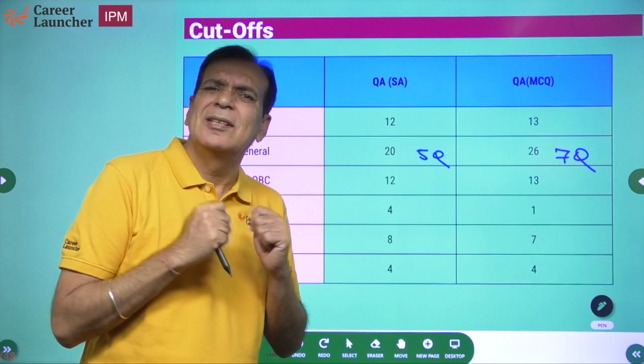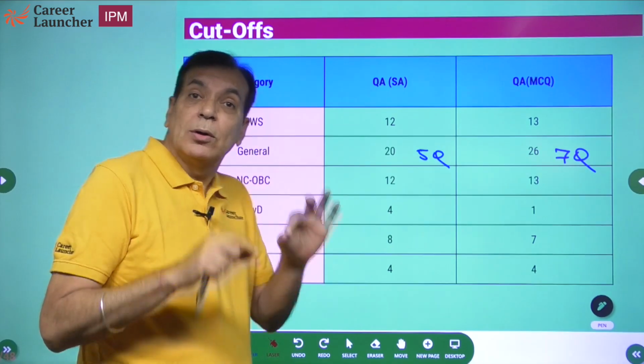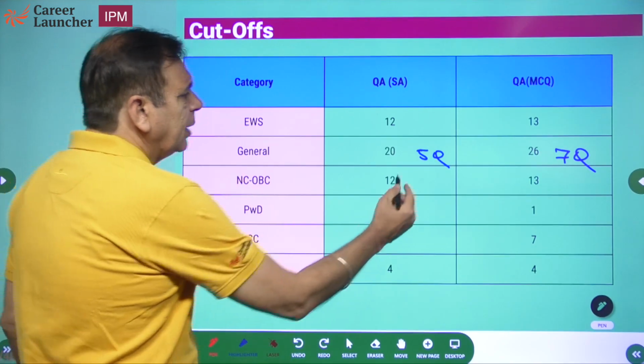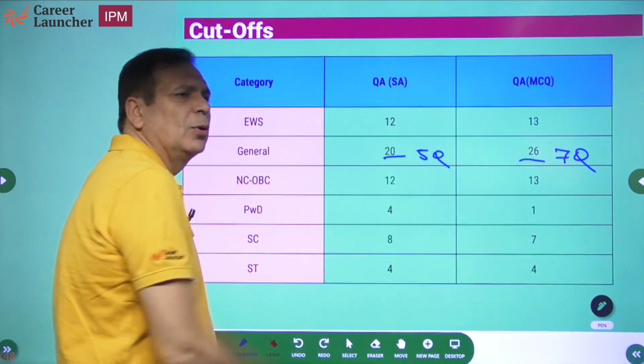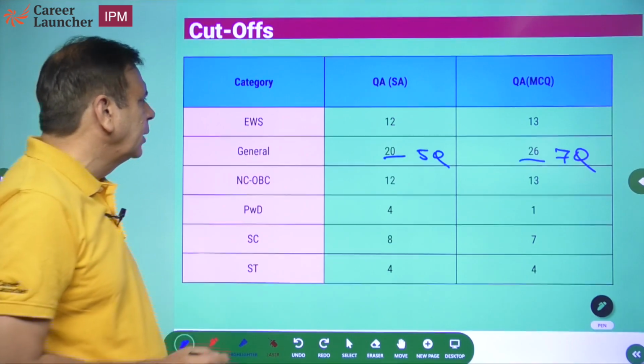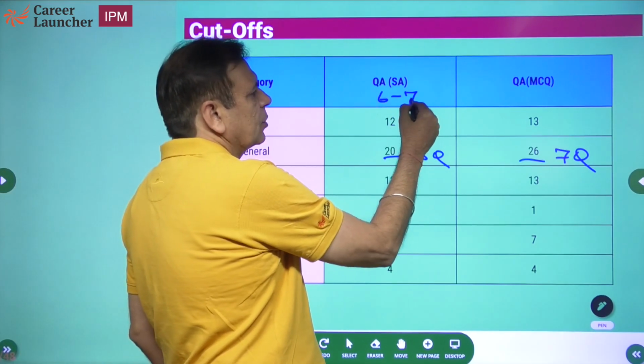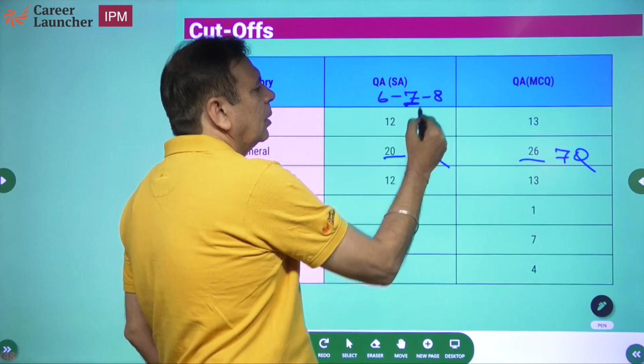I'm sure that was not a challenge at all, provided you are willing to follow the process, the steps which I am giving you. And obviously, if you clear the general category cutoffs, you'll be able to do much more than that. My starting point is, in essay you should be able to do about 6, maybe 7 questions, on the high side 8, but I will possibly bat for 7.